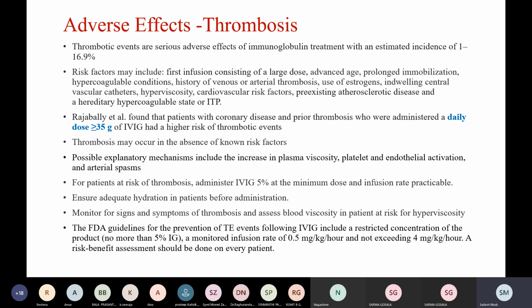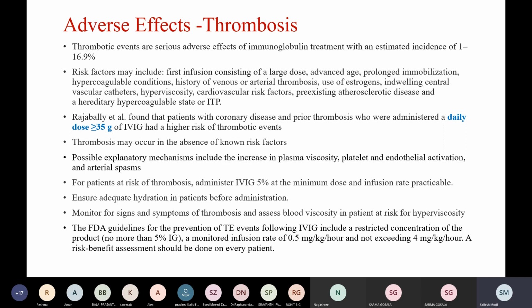Rajbali et al. found that patients with coronary artery disease and prior thrombosis who were administered a daily dose of more than 35 grams of IVIG had a very high risk of thrombotic events. However, thrombosis may occur in the absence of known risk factors. The possible mechanisms of thrombosis include increase in plasma viscosity, platelet and endothelial activation, and arterial spasms.